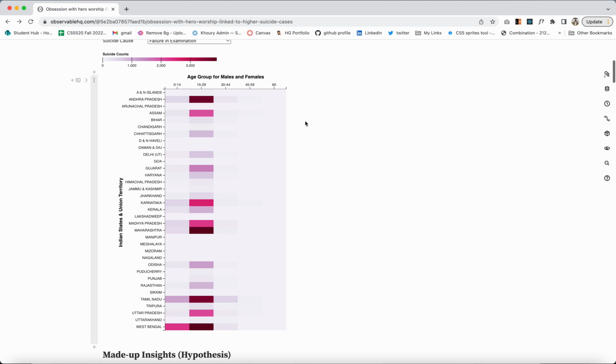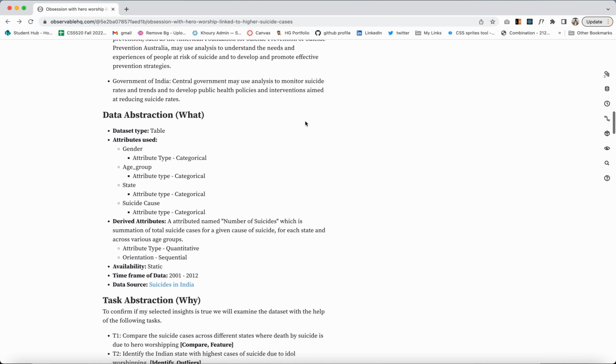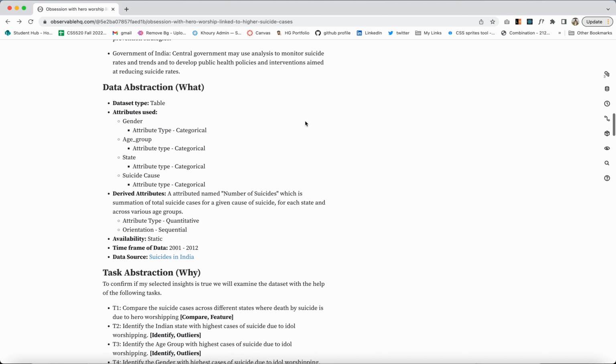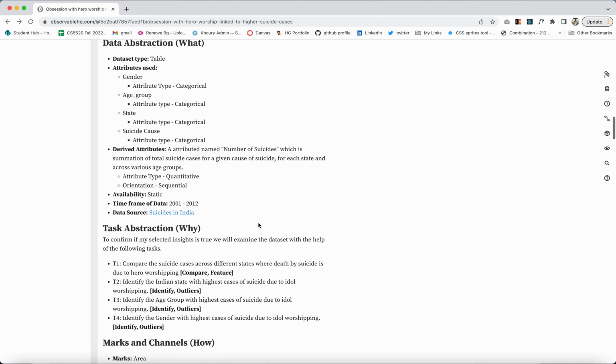For this visualization, I performed task abstraction, data abstraction, and how abstraction. For the data abstraction, I used the following columns: gender, age group, state, and suicide causes. I used just one derived attribute, that is to count the number of suicide cases.